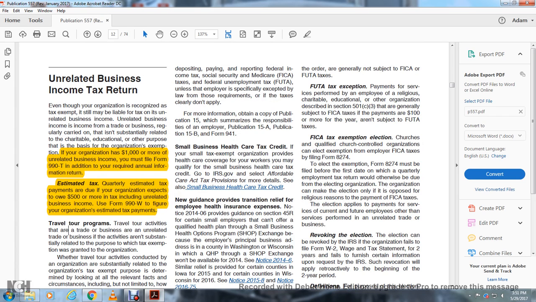Alright, future tax exemption. Services performed in the employ of religious, charitable, educational, and other organizations described in Section 501(c)(3) are generally subject to the FICA tax if the payment is $100 or more in the year, and are otherwise subject to the FICA taxes.